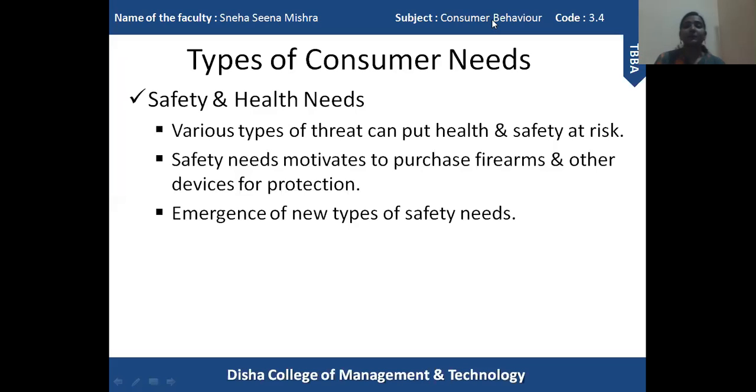Like I said, the emergence of new types of safety needs has led companies to create different types of products. Like nowadays, we install CCTV cameras in our houses to keep our surroundings safe, to know who is coming into our house, or who is coming without permission into our house. So there are various security devices which we purchase to keep our house safe.